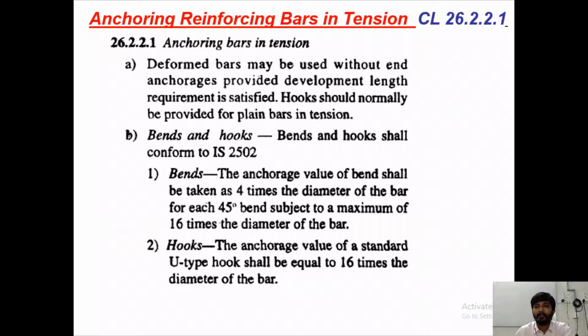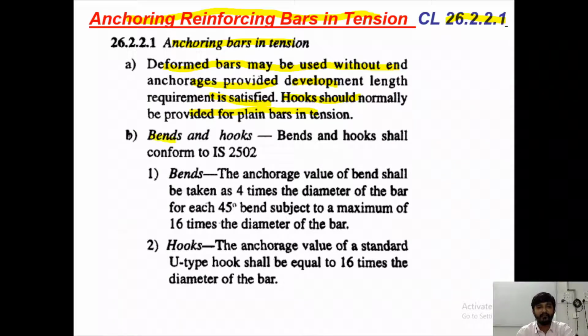Now as per clause number 26.2.1, anchoring reinforcing bars in tension: deformed bars may be used without end anchorages provided the development length requirement is satisfied. Hooks should normally be provided for plain bars in tension.